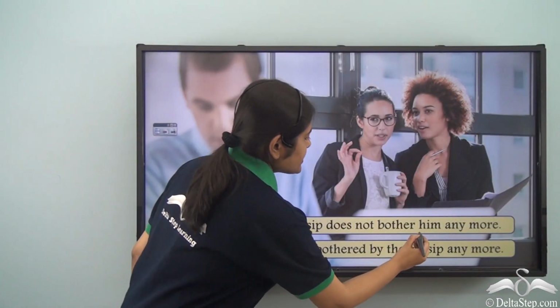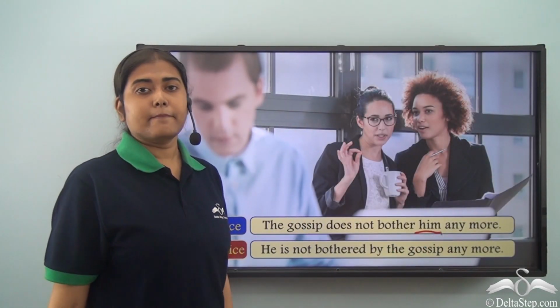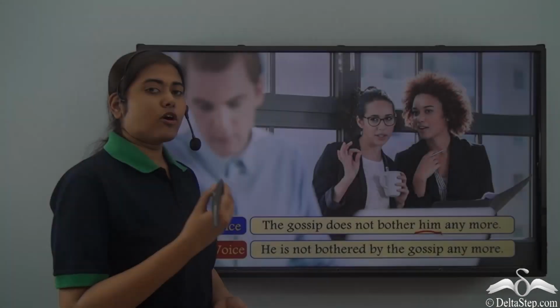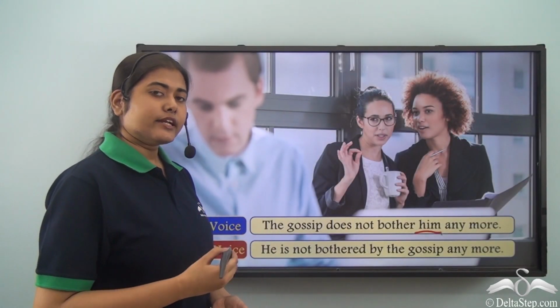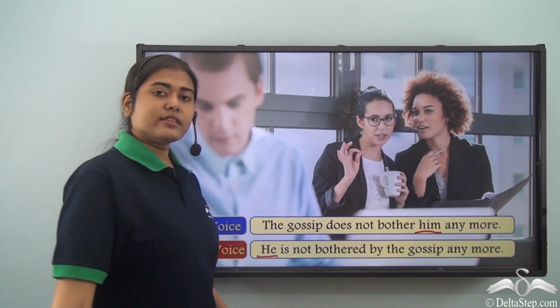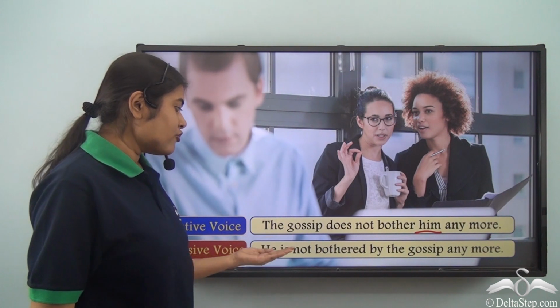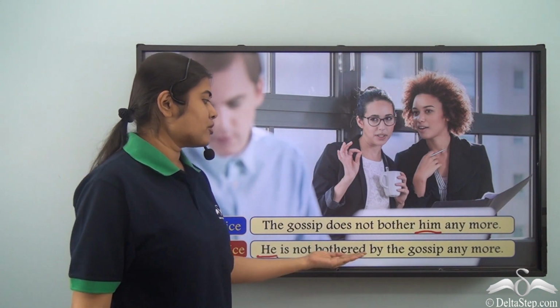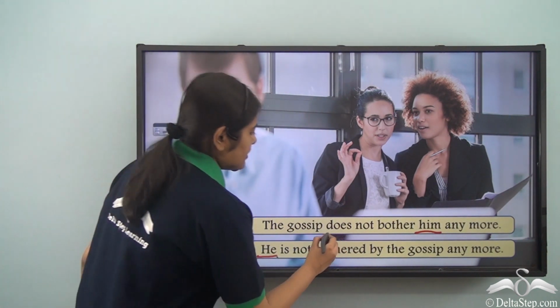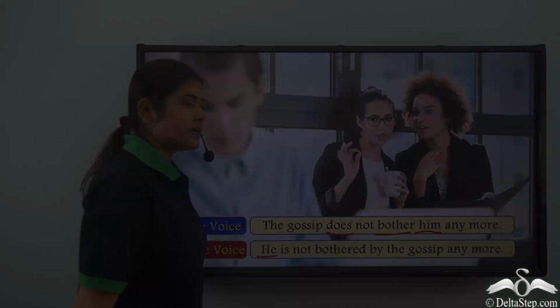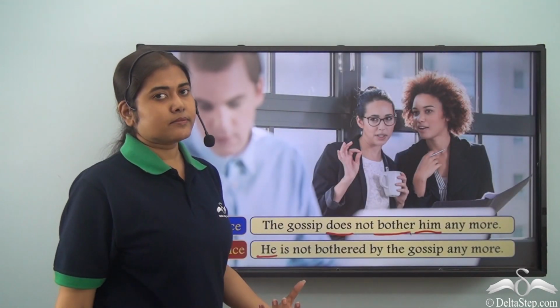Why? Because here my object is him. Now we have already learned that the object pronoun is turned into a subject pronoun in the passive voice. So him becomes he in the passive voice, followed by is not bothered. Now does bother is equivalent to bothers.